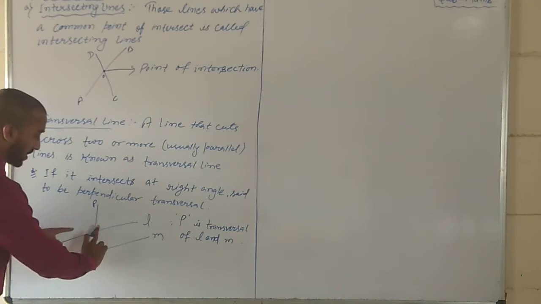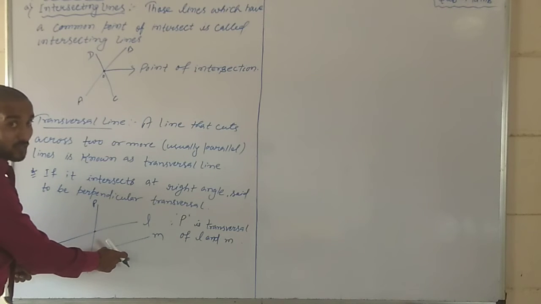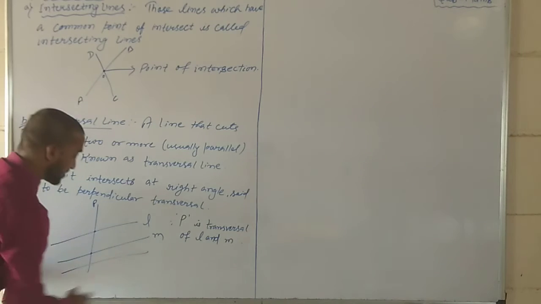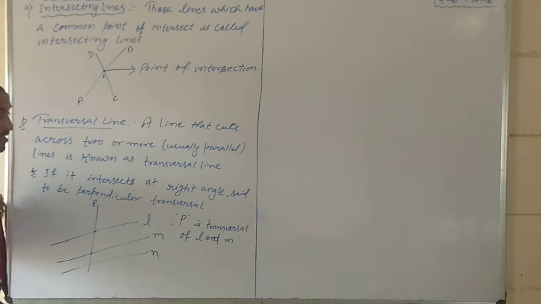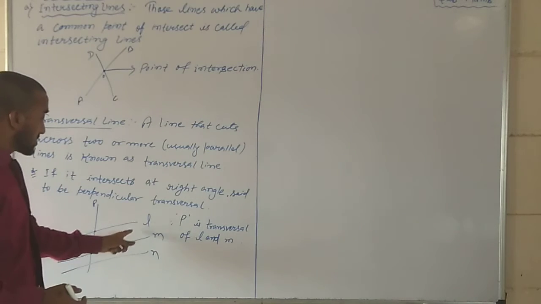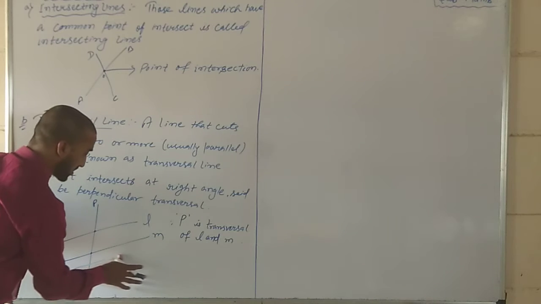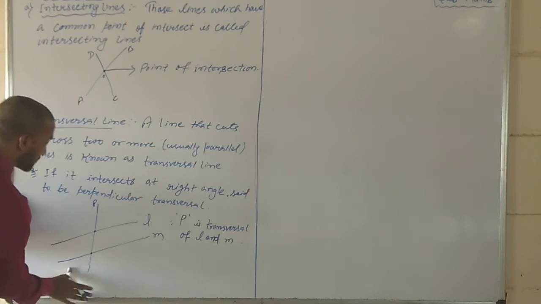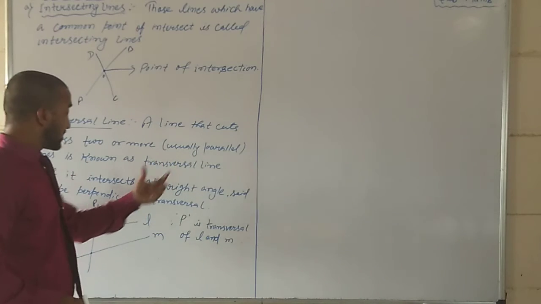This line P is intersecting L and M both lines. It may be one more line; this is also L, M, N. Okay, students. So these lines are usually parallel. These lines may be cut by a transversal across two or more than two lines. See, it's called a transversal line.